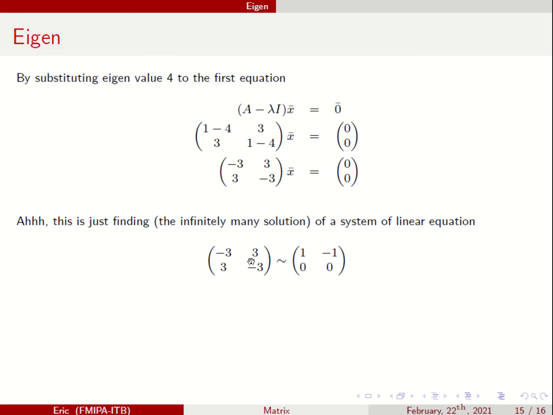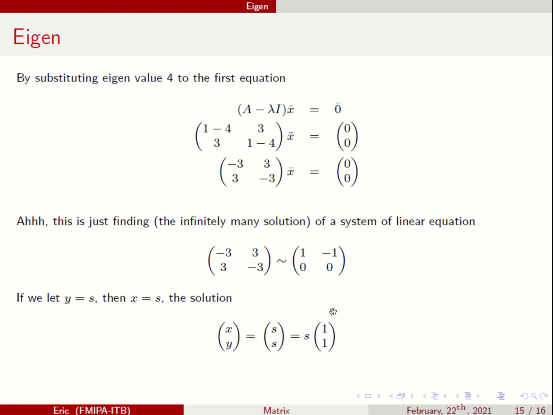And I can use elementary row operations such that you have this. What does this mean? You have x minus y equals 0. So you let y be an arbitrary real number s, then x equals y, y equals s, then x equals s. So the solution is given by this.